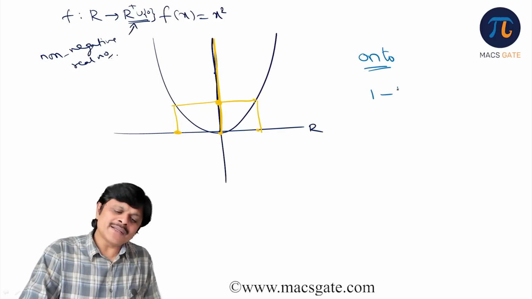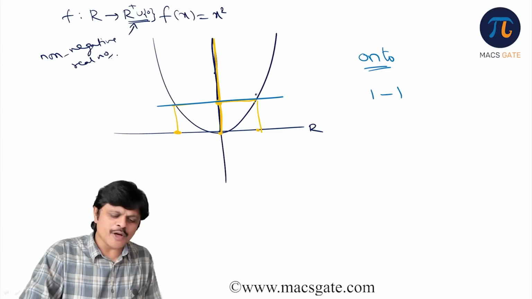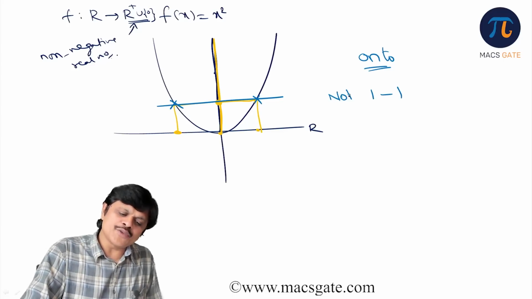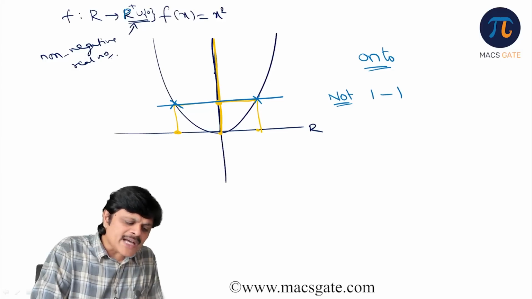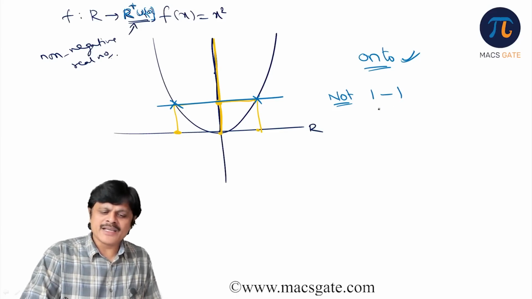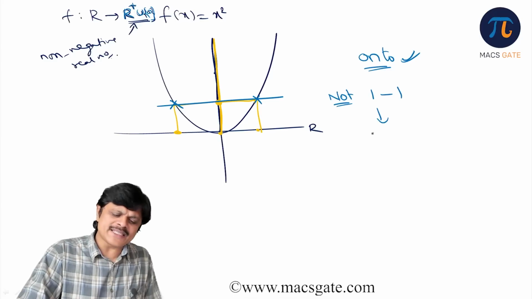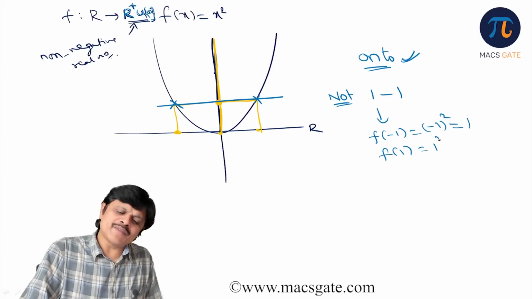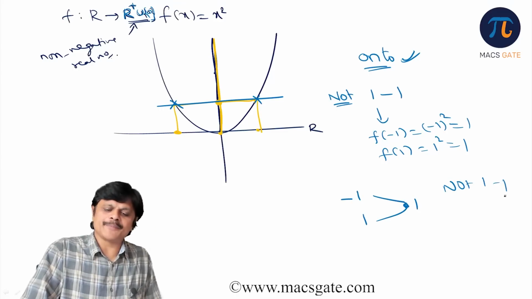Now is it 1-1? Still it is not 1-1, because if you drop a horizontal line it is cutting the graph at 2 points, therefore it is not 1-1, it is only onto. So by making R plus union 0, that is non-negative real numbers, the codomain, you made it onto, but it is still not 1-1. You can check by graph, or you can simply see that f at minus 1 is minus 1 square, that is plus 1, and f at 1 is also 1 square, which is plus 1. Two different elements are going to the same image, therefore it is not 1-1.